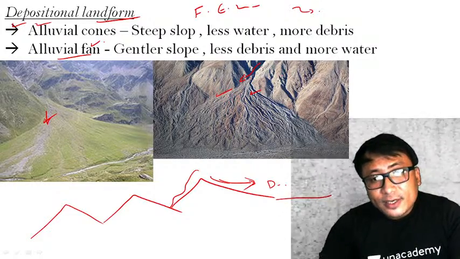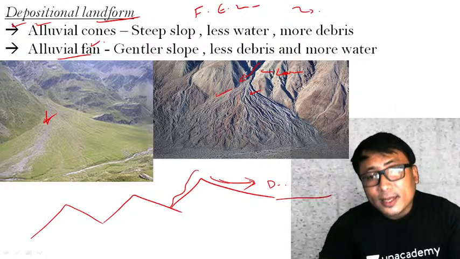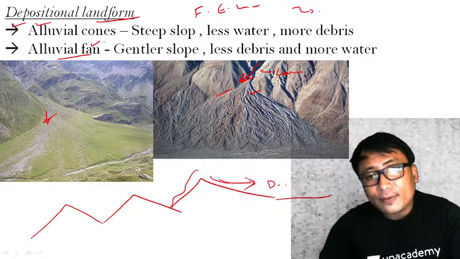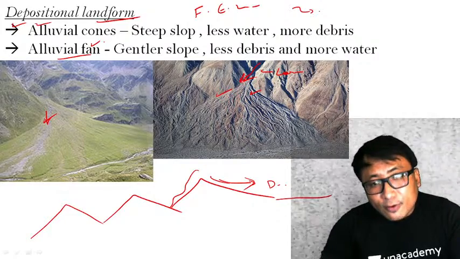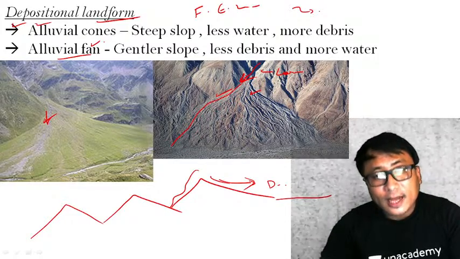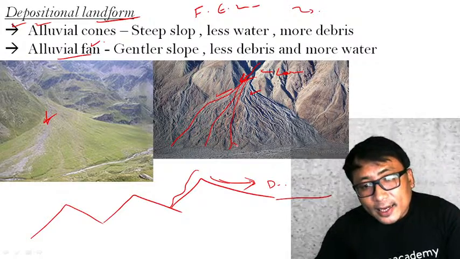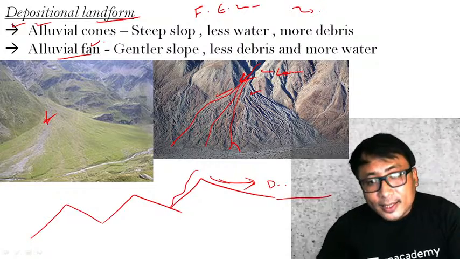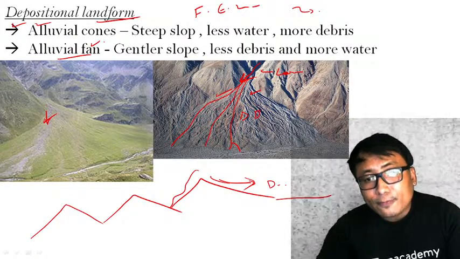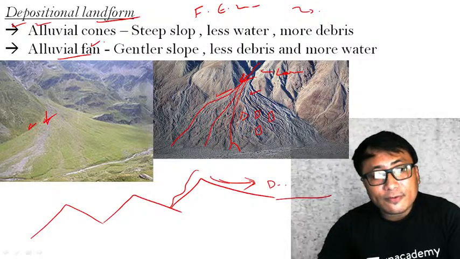If a river is carrying larger sediment, the deposition will happen very rapidly near the mountain itself. Such deposition is known as an alluvial cone, and in it the angle of the cone will be very steep. Clear? And the sediments will be much larger in size compared to the alluvial fan.